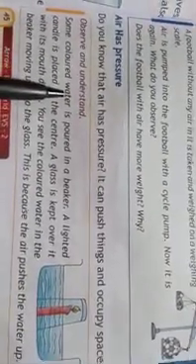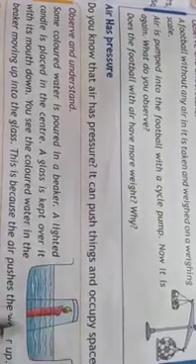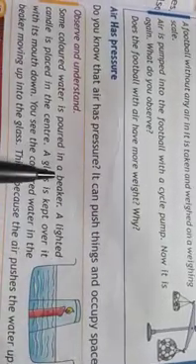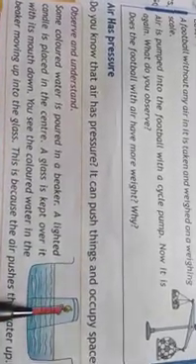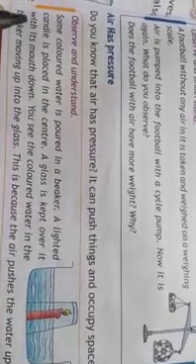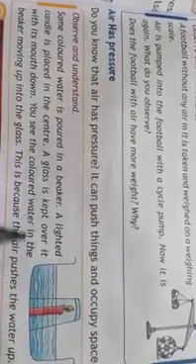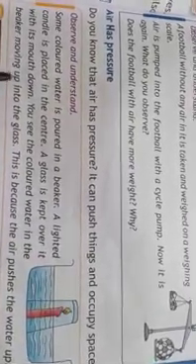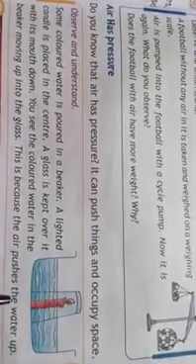Some colored water is poured in a beaker. Can you see the beaker here? This is the beaker. Some colored water is poured in a beaker. A lighted candle is placed in the center. See, a lighted candle. A glass is kept over it with its mouth down. You see the colored water in the beaker moving up into the glass. This is because the air pushes the water up.